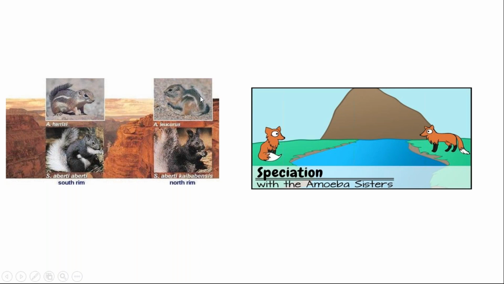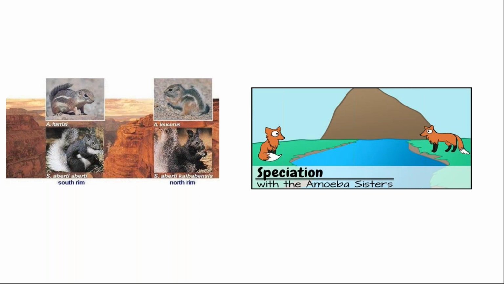Both of these are produced. This is one species and this is another new species. Due to some geographical barrier, the new species get formed. This is the example of speciation, meaning due to any physical barrier or geographical barrier, the